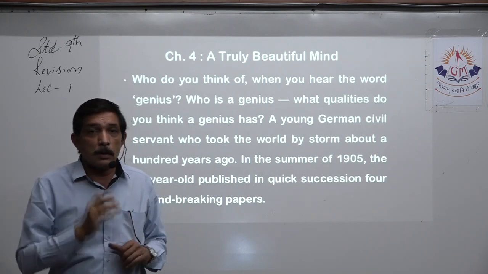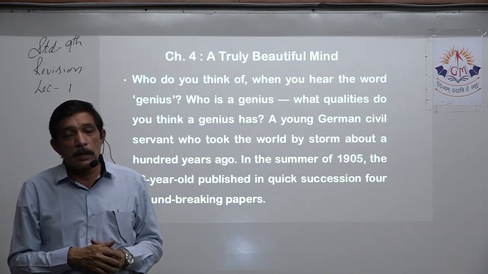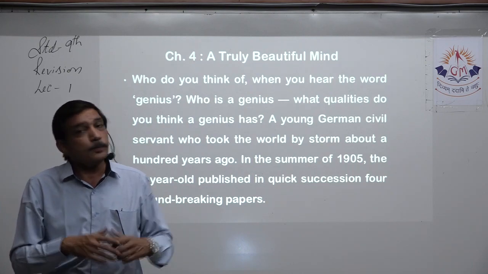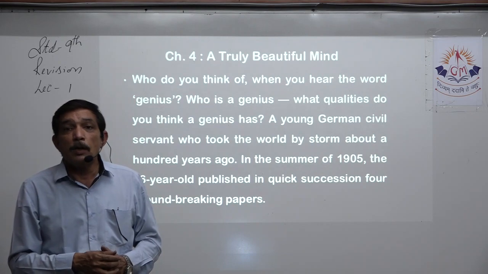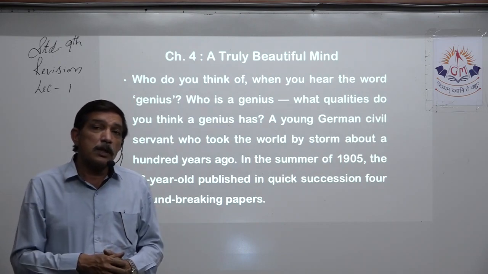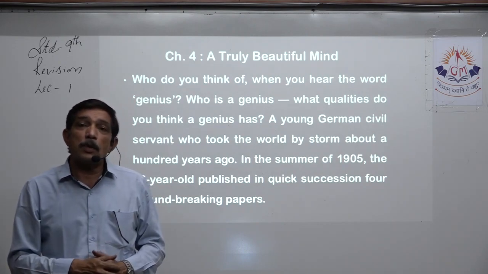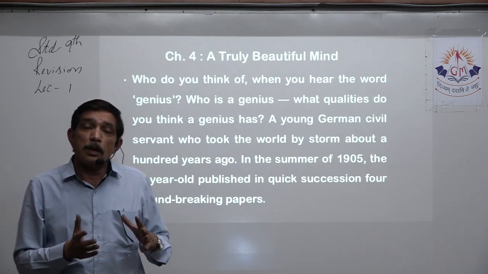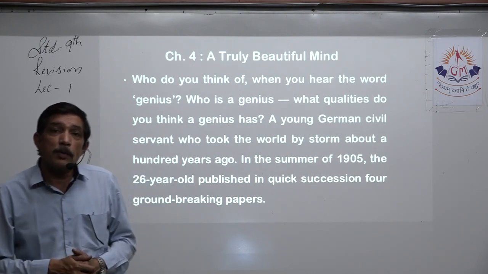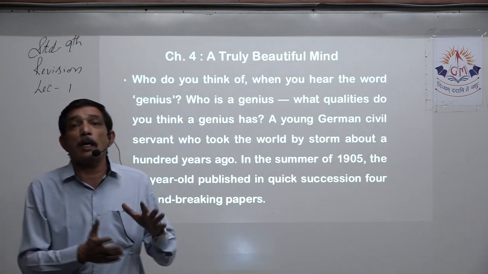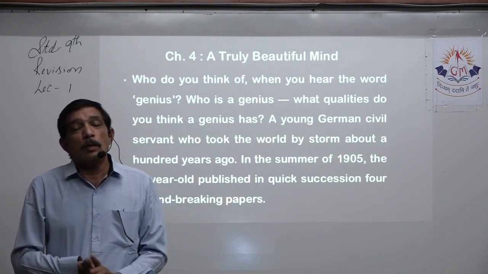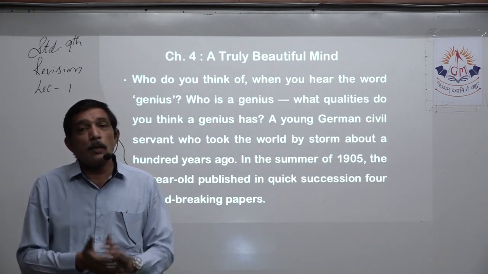Then the Second World War happens, and before that he writes to the president of the USA. You should be able to write the name of the president to whom the letter was written, and because of that the Americans were able to prepare the nuclear bomb, and they dropped it on Hiroshima and Nagasaki, which put an end to the war.